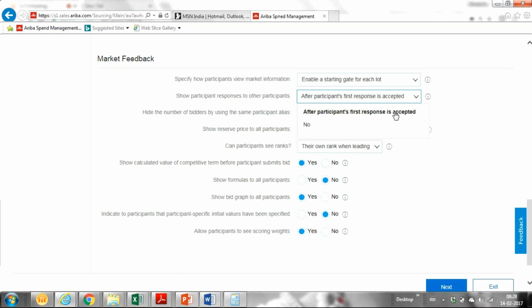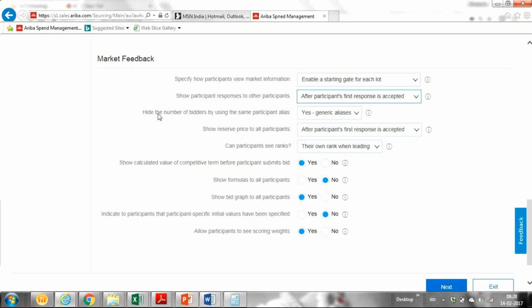Once we accept that bid, then only he'll be able to see the other participant's response. If you specify no, he won't be able to see. But generally it should be yes, because as it's a competitive one, when people see each other, they'll compete. He is giving 100 rupees, I should give 95, and another supplier says, oh, I should give 90. In this way, they'll compete with each other.